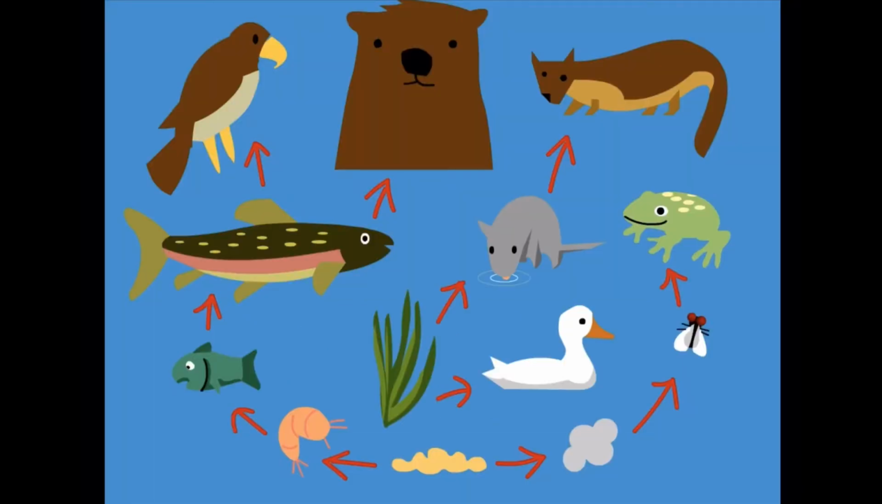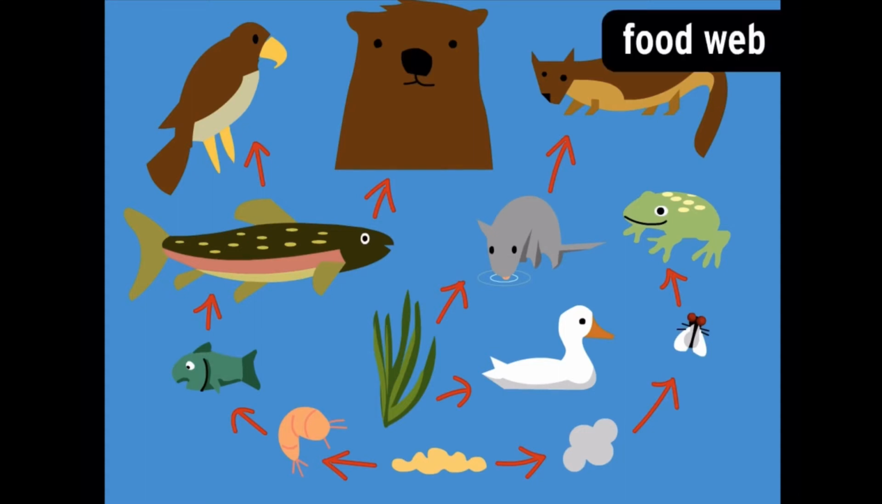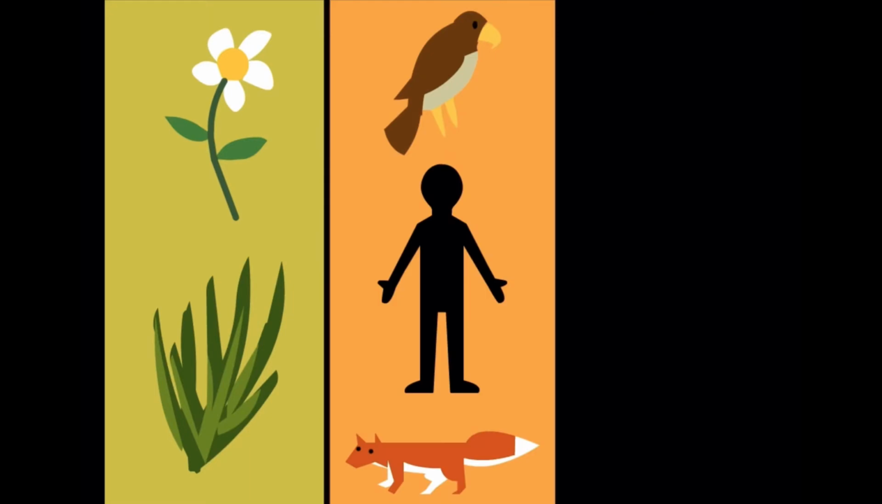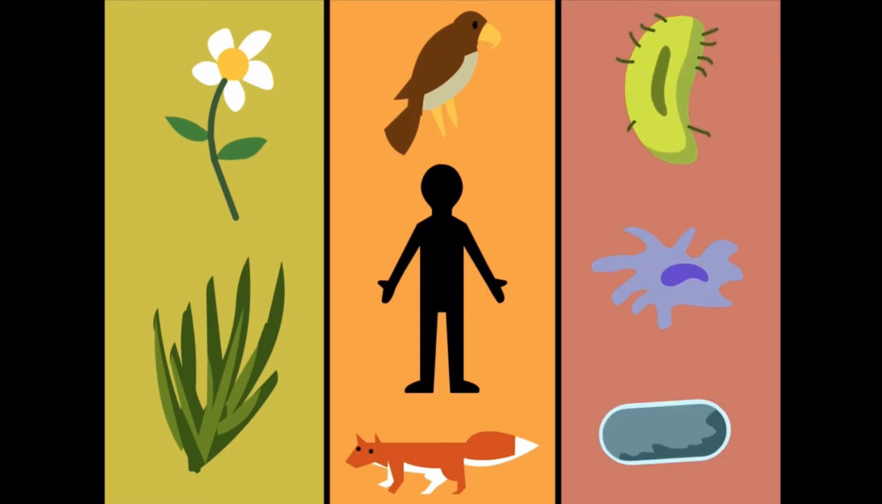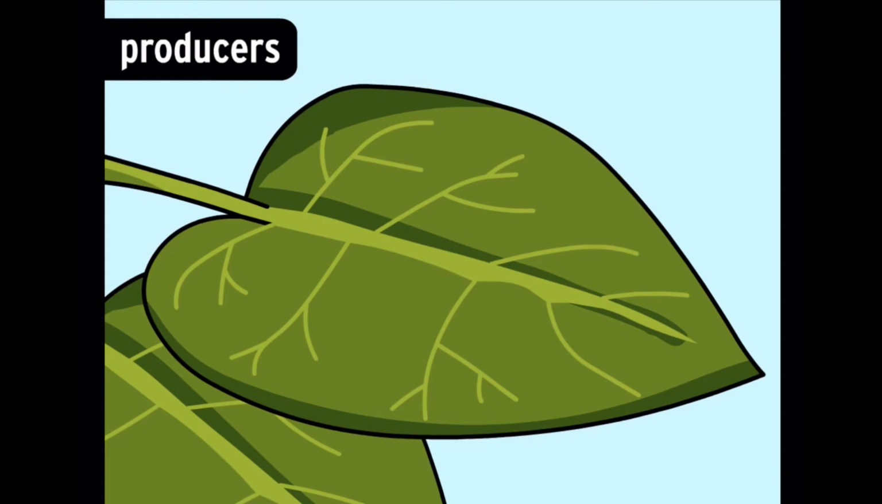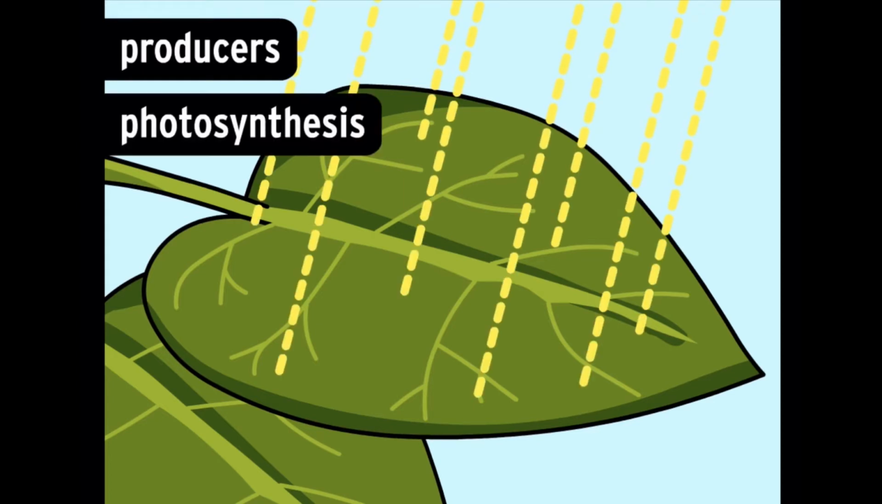Food chains aren't the whole story. They often combine to form complex food webs containing many interconnected and overlapping chains. A food web has three major elements: producers, consumers, and decomposers. Plants make up the bulk of the world's producers. They are able to make their own food using photosynthesis, a process that harnesses the energy of the sun.